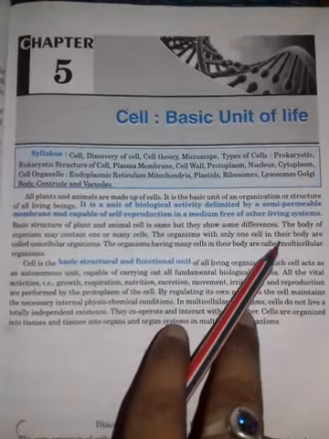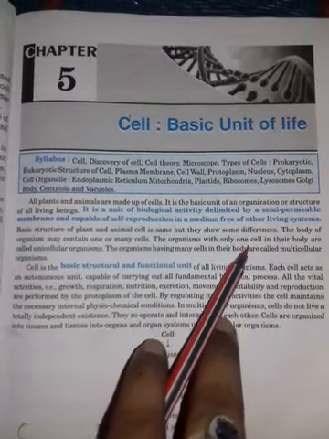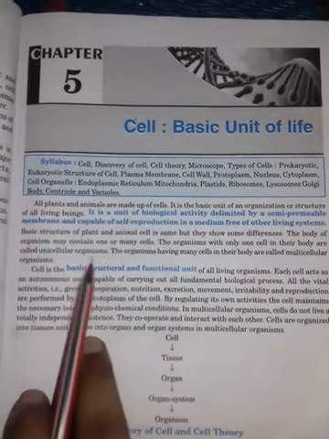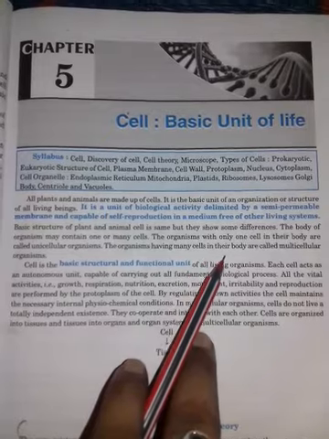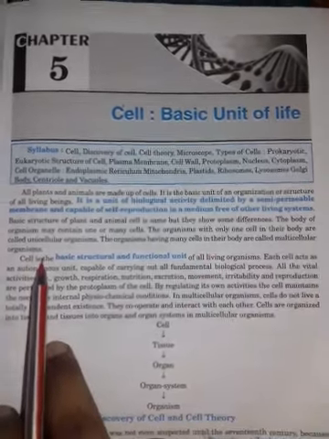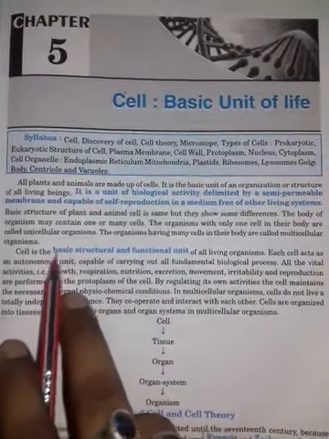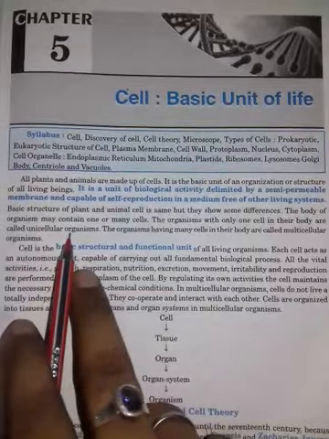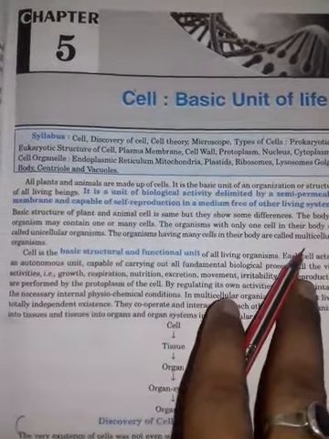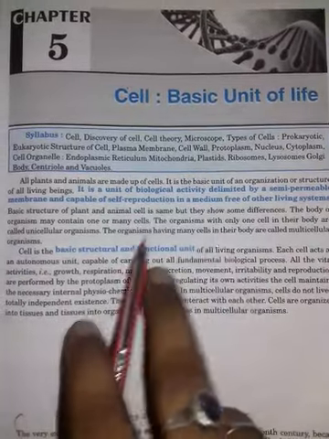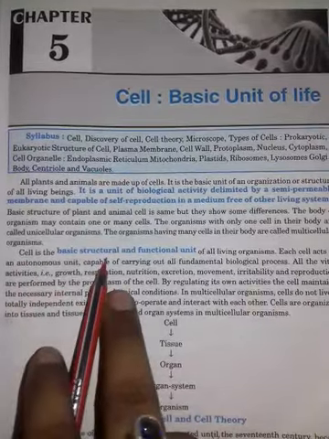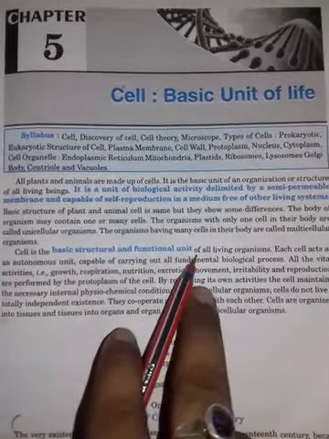An organism which has only one type of cell and is made by only one cell is known as a unicellular organism, and those organisms having many cells in their body are called multicellular organisms. So from this it is clear that two types of organisms exist: first, unicellular organisms, which are made of a single cell, and others, made of more than one cell, called multicellular organisms. The cell is the basic structural and functional unit of life, because all the biological activities necessary for survival of the organism are performed in the cell, not outside. We have already told you.